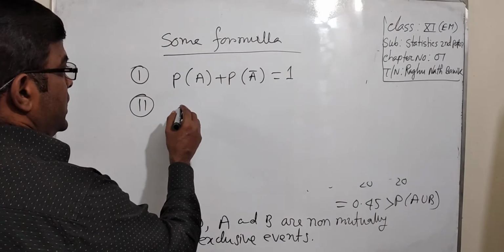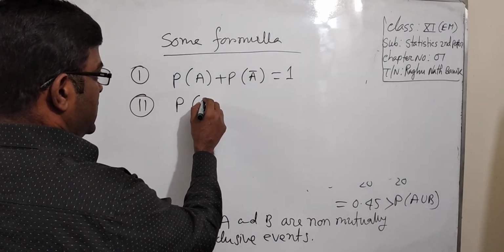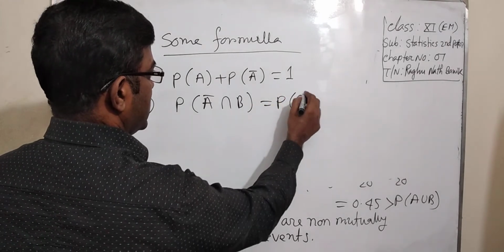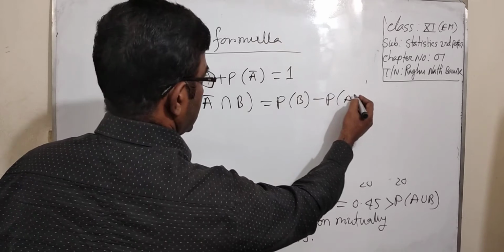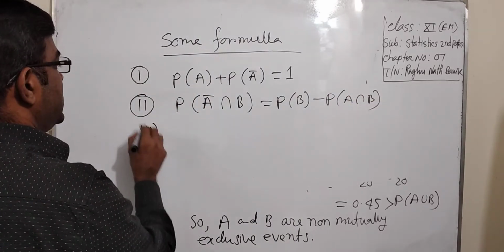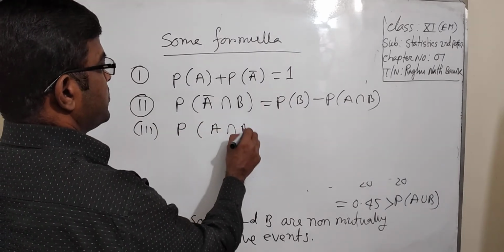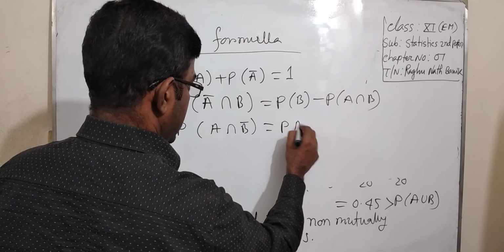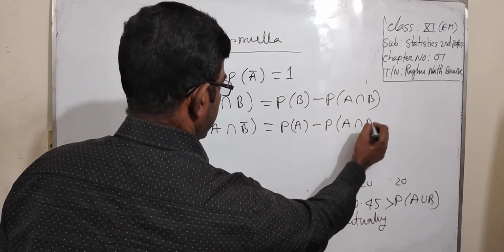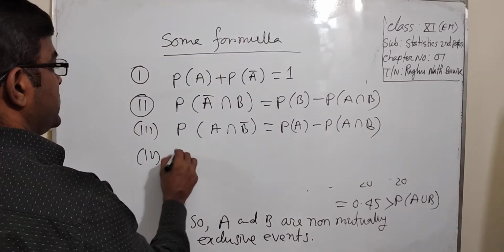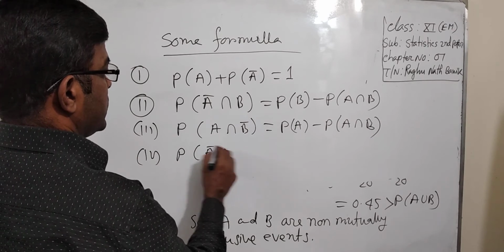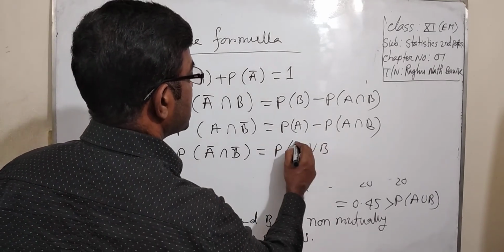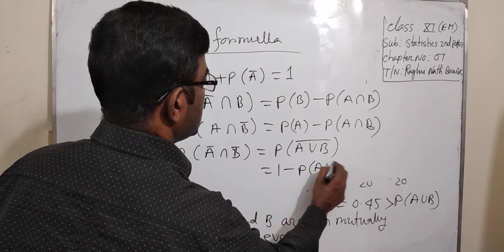You have to write probability of A naught intersection B equal to probability of B minus probability of A intersection B. Number 3, probability of A intersection B naught equal to probability of A minus probability of A intersection B. Number 4, probability of A naught intersection B naught, probability of A union B naught equal to 1 minus probability of A union B.